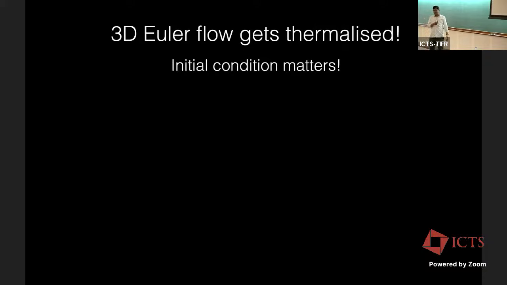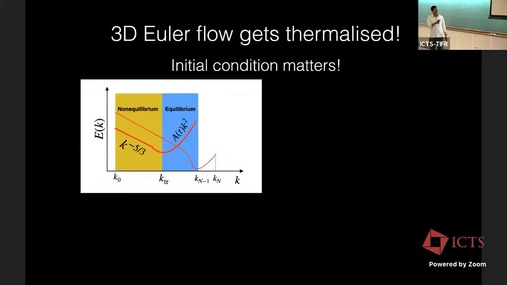So initial condition matters, and the spectrum. This is work by Brachet's group earlier, so I cited it below. But interestingly, we get a 5/3 spectrum and then a k squared spectrum. This k squared is the Kraichnan solution, and this is the Kolmogorov solution. So this system, in some sense, is both in equilibrium and non-equilibrium in the intermediate stage. It's nice to see that one system can have equilibrium components and non-equilibrium components. I will come to this aspect a bit later as well.